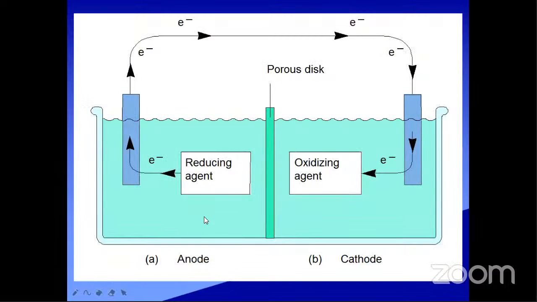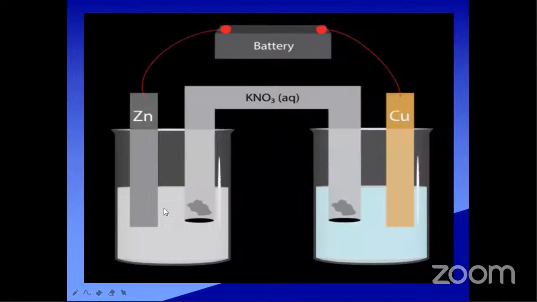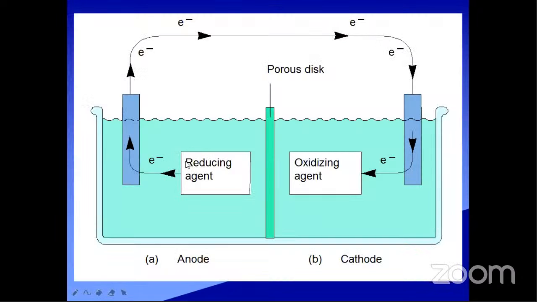Generally we take the anode on the left side. We will discuss zinc as the anode, taken on the left side. It may be not only zinc; copper, silver, anything can be taken. Generally we take the anode on the left side and the cathode on the right side. Electron flow takes place like this, from the anode to the cathode.